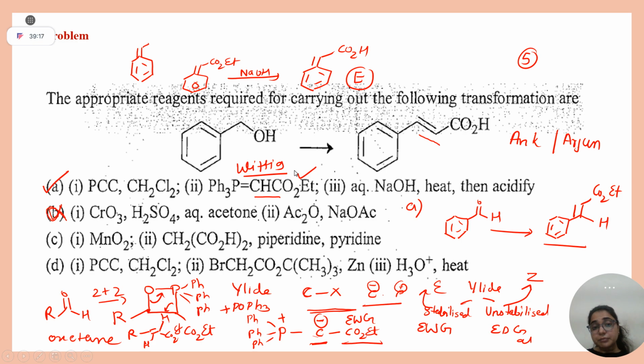Then you should know this is Wittig reagent. After that, you should know whether it is a stabilized or unstabilized ylide. Basically, Wittig reagent converts your aldehyde or ketone to the corresponding olefin, right? And at last, aqueous sodium hydroxide is there, which is used for hydrolysis of ester.